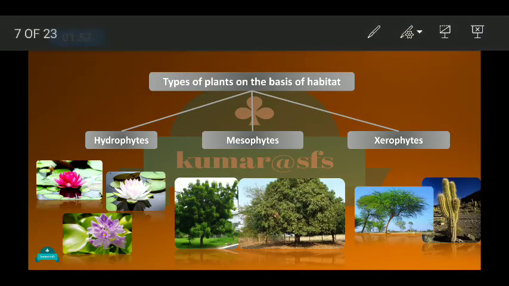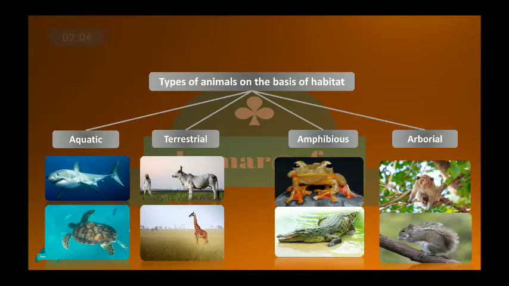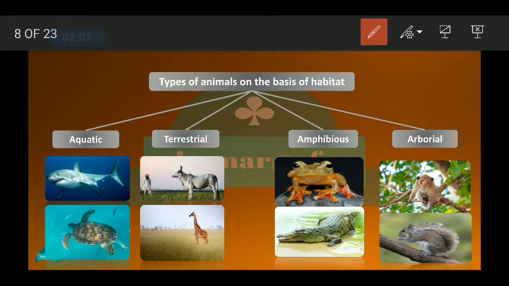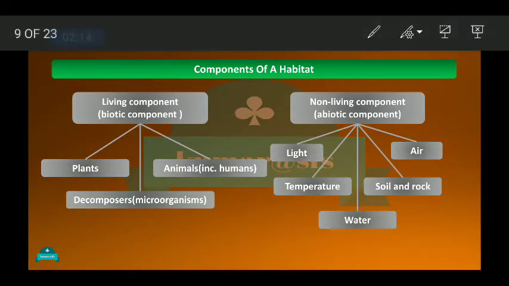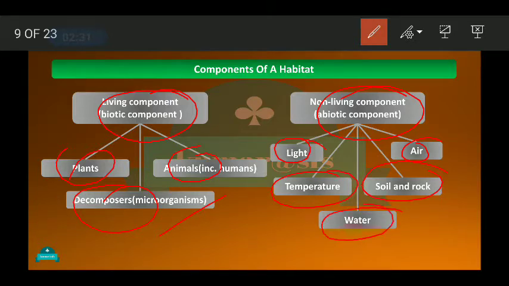Then we saw the types of plants on the basis of their habitat: hydrophyte, mesophyte and xerophyte. Then we saw the types of animals depending upon their habitat, like aquatic, terrestrial, amphibious and arboreal. Then we saw the components of a habitat, the living component and the non-living component. The living components are plants, animals and decomposers, that is, microorganisms. Three components are there. In non-living we saw five components: light, air, temperature, soil and rock, and water.